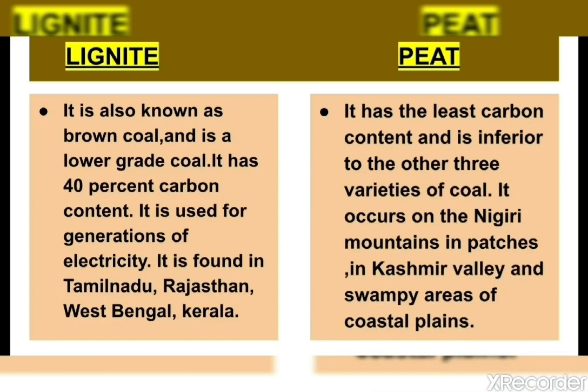Next, lignite, the third one. It is also known as brown coal. It is a lower grade coal. It has 40% carbon content. It is used for generation of electricity. It is found in Tamil Nadu, Rajasthan, West Bengal, Kerala. Then next is peat, the fourth one. It has the least carbon content and is inferior to the other three varieties of coal, that is anthracite, bituminous, lignite. It occurs in the Nilgiri mountains, in patches in Kashmir Valley as well as some swampy areas of coastal plains.